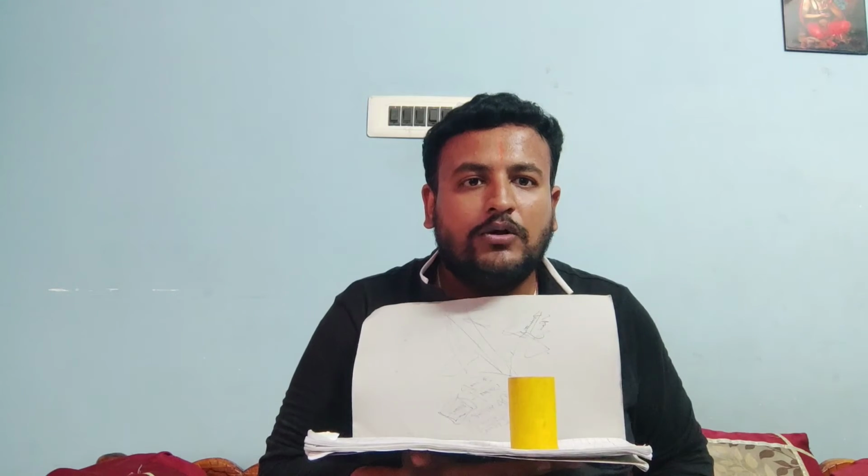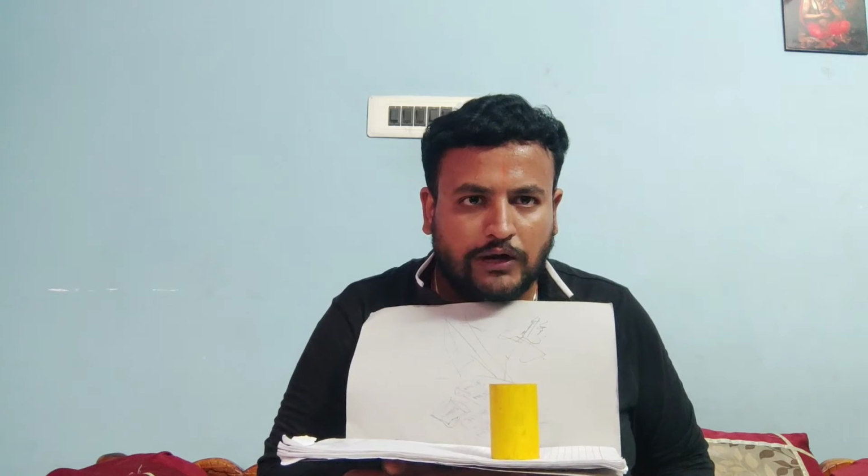That means in the first step, you have to consider that the cylinder is resting on HP with its base. Not only for a cylinder, but for any pyramid, cone or prism, you have to follow the same procedure. In the first step, you assume it is resting on HP with its base, so its axis is parallel to the vertical plane and perpendicular to the horizontal plane.